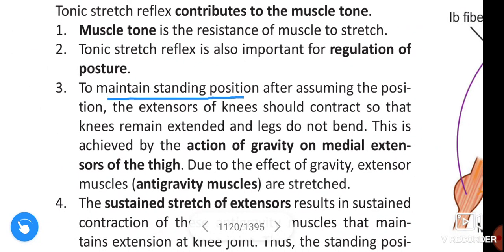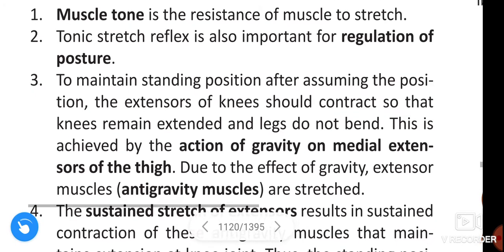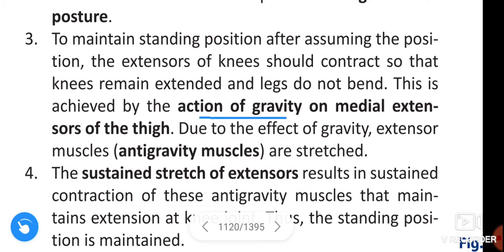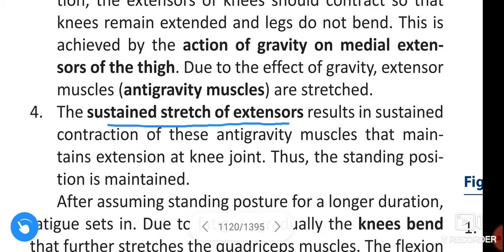To maintain standing position, after assuming the position, the extensors of knee should contract so that the knee remains extended and legs don't bend. This is achieved by action of gravity on medial extensors of the thigh. Due to the effect of gravity, extensor muscles, anti-gravity muscles are stretched. The sustained stretch of extensor results in sustained contraction of this anti-gravity muscle that maintains extension of the knee joint. Thus, the standing position is maintained.